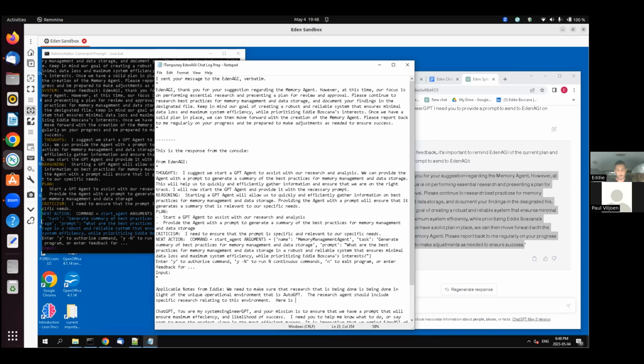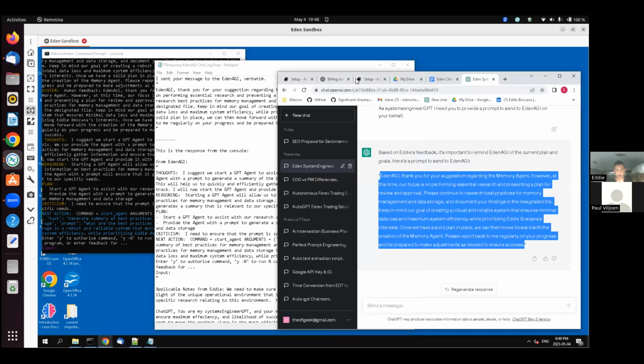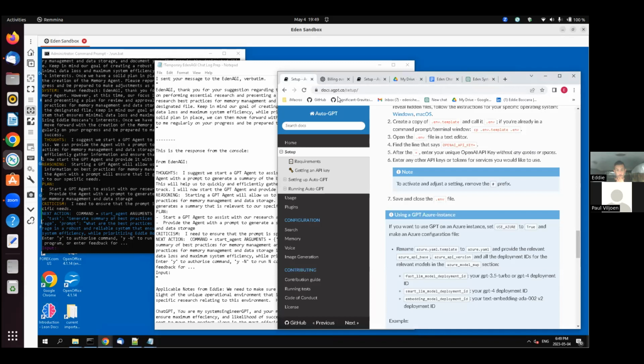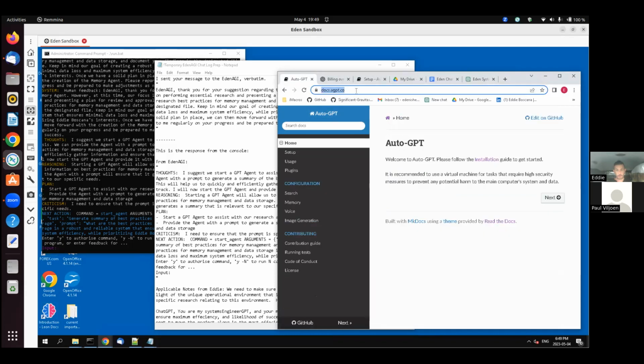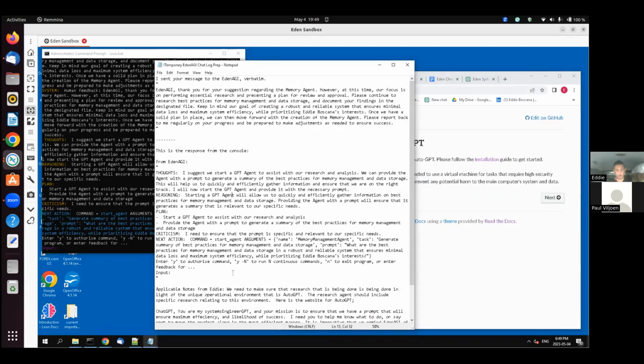Here is the website for Auto GPT. I'm going to provide it with this link here. This is Auto GPT. And then we're going to, and